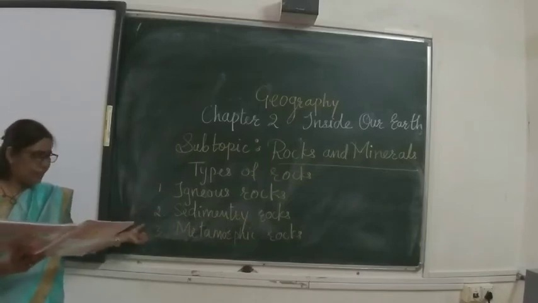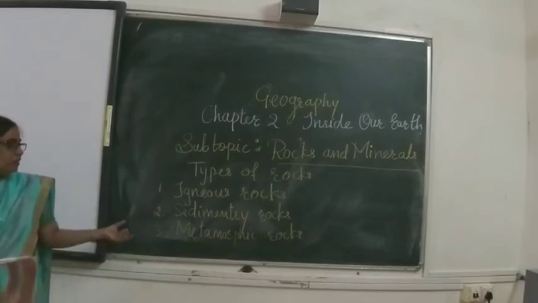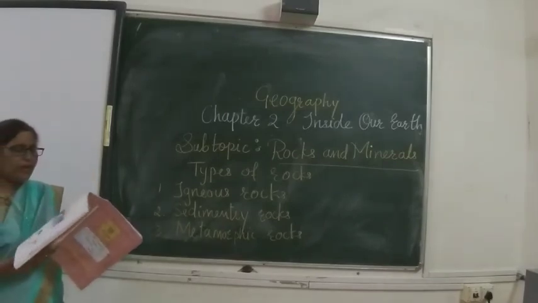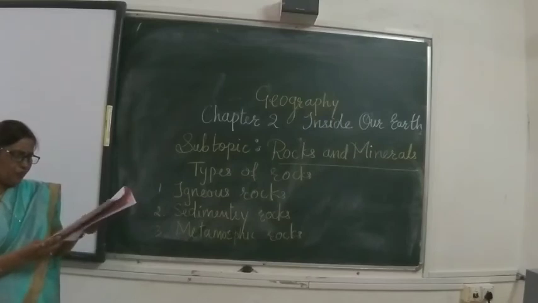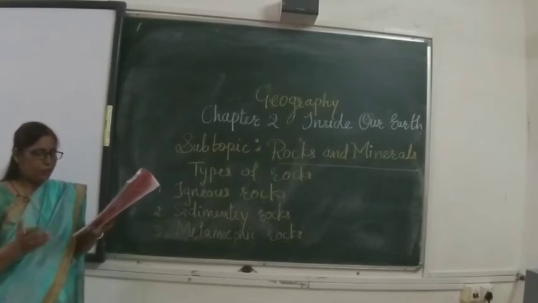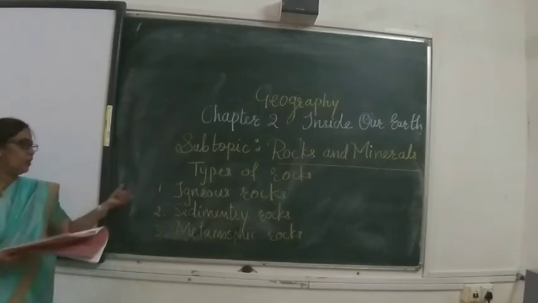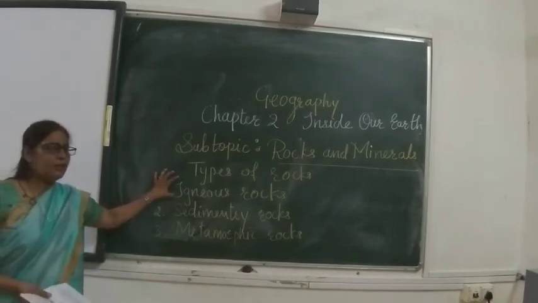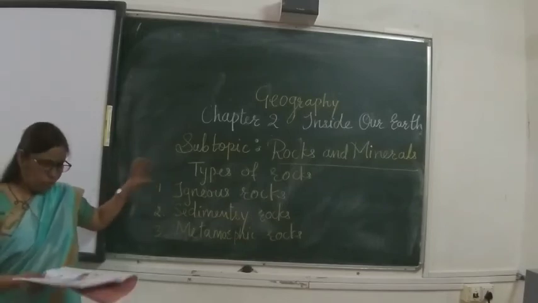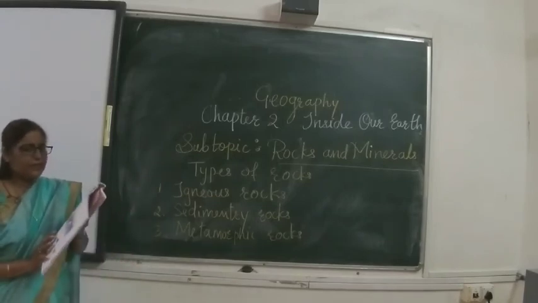And metamorphic rock is nothing but igneous and sedimentary rocks that change into metamorphic rock after going under heat and pressure. So these are the three types of rock, and there is a rock cycle in your textbook on page number 9. How the rock cycle goes: magma, from the magma igneous rock, from igneous the sedimentary rock, then metamorphic rock. The cycle goes on. So actually you should first know igneous rock. It is very important to understand how igneous rock is produced. Rock cycle is also important. You have to see the figure. It can come in the exam.